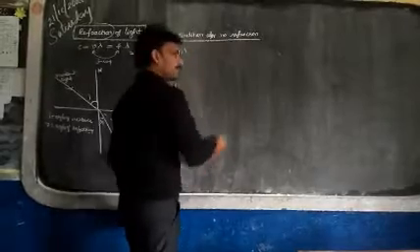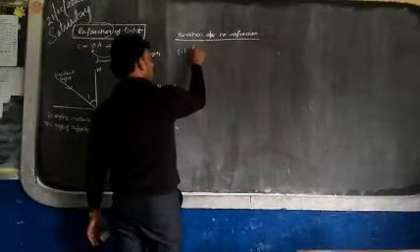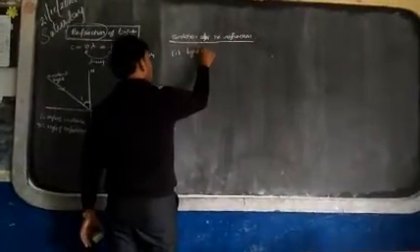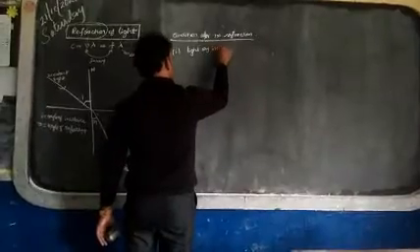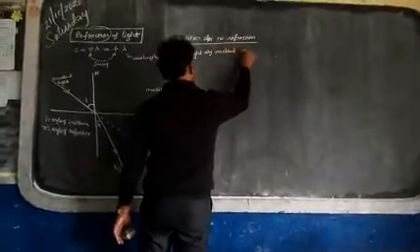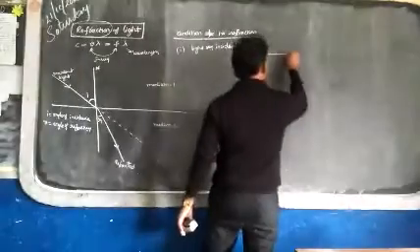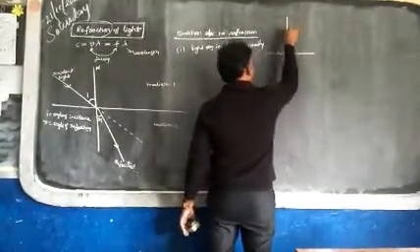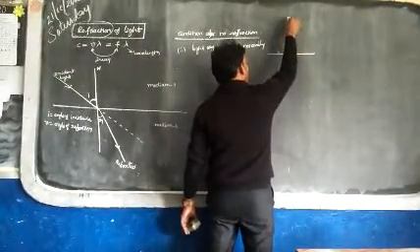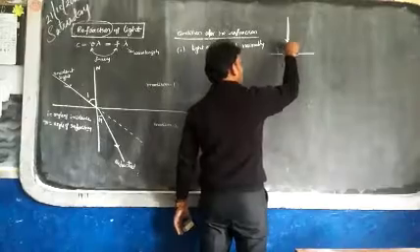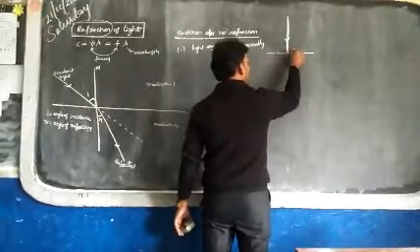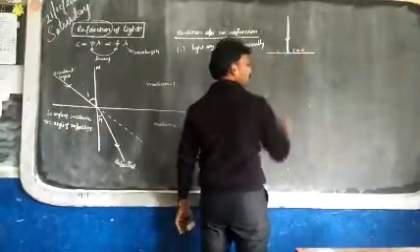First one, if light ray incident normally. Normal incidence meaning what? This is the surface. Light ray incident like this. Normal also we are drawing. So both are coinciding. Angle of incidence equal to 0.